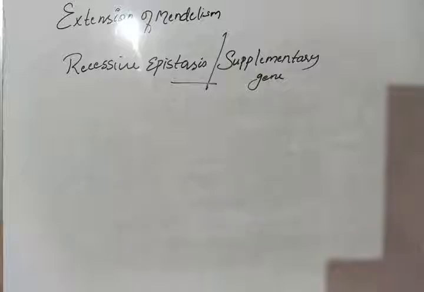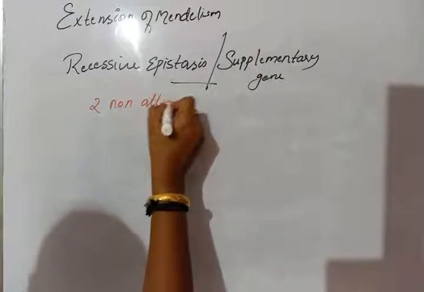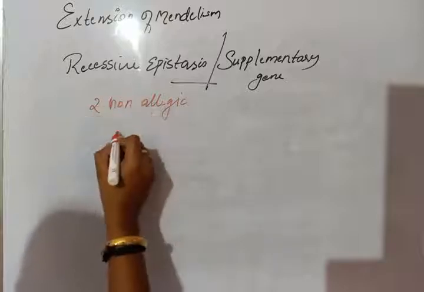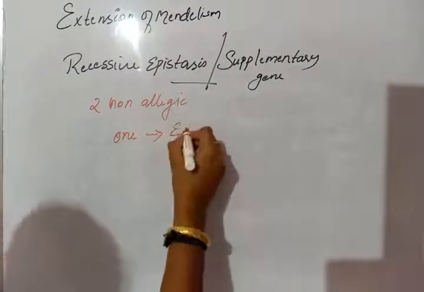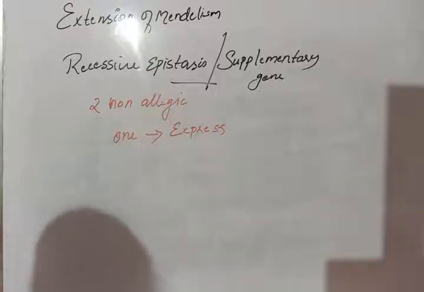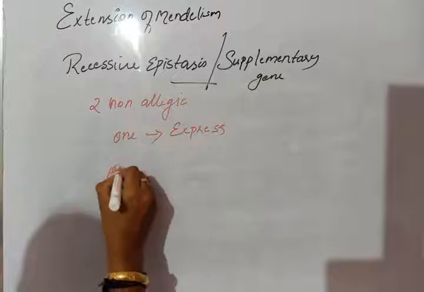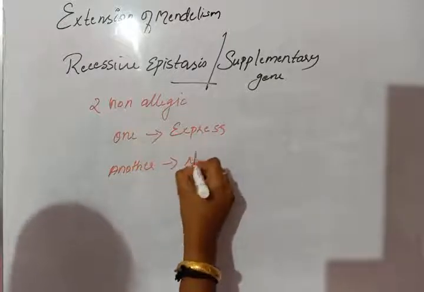Actually, here two non-allelic genes are there. One gene will express its phenotype normally, and another gene has no expression.